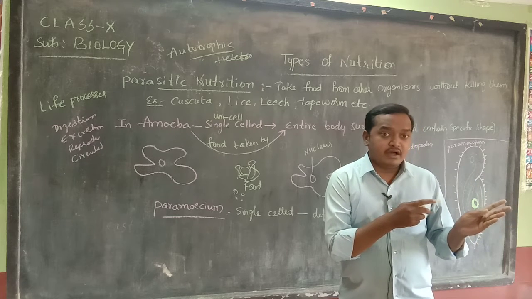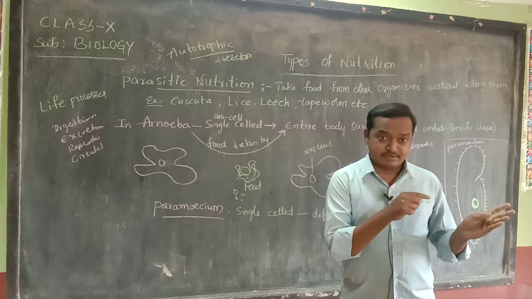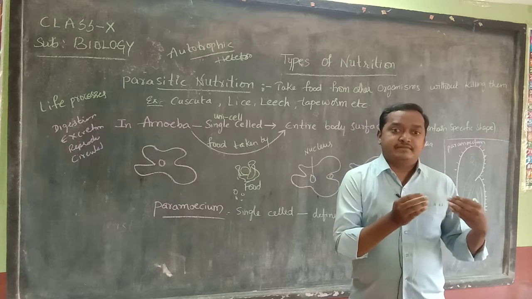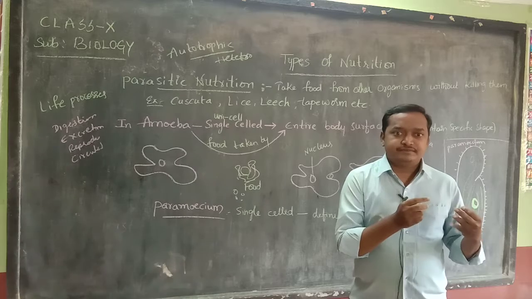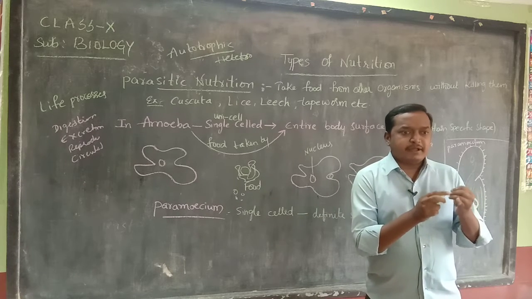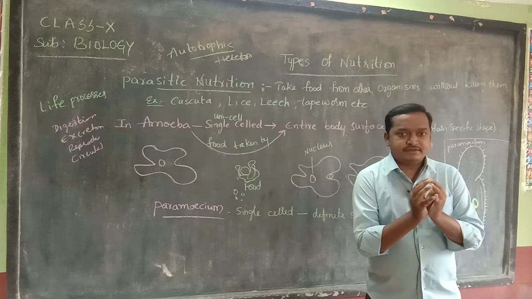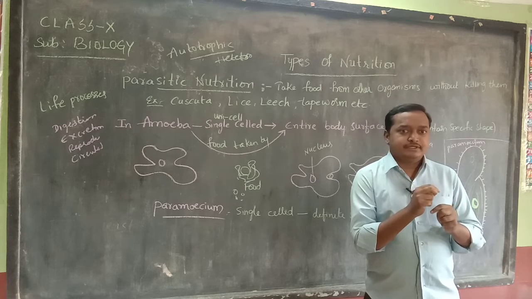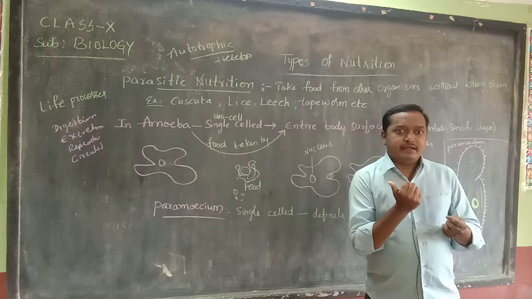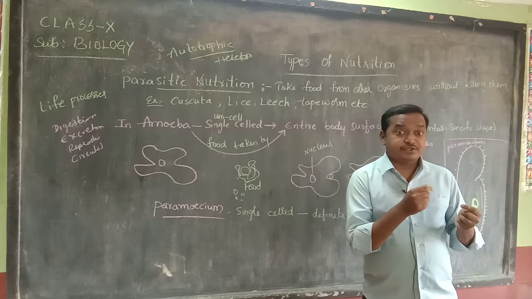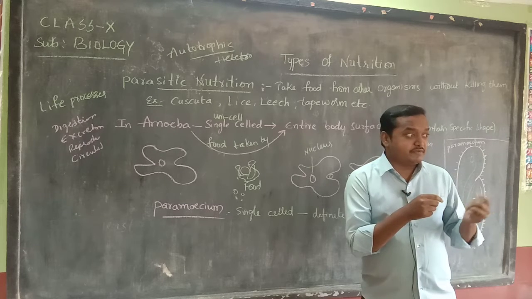Organs form organ systems. Organ systems form an organism. One cell divides and becomes a group of cells. This group of cells forms tissue, like parenchyma tissues in plants, and muscle tissue and cardiac tissue in animals, which we learned in ninth class.